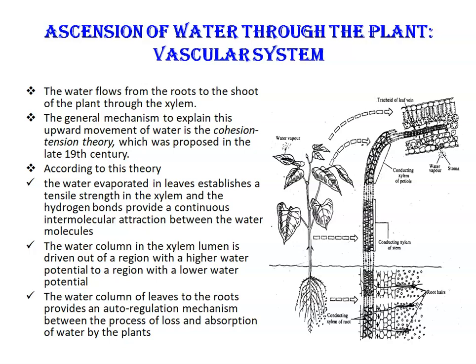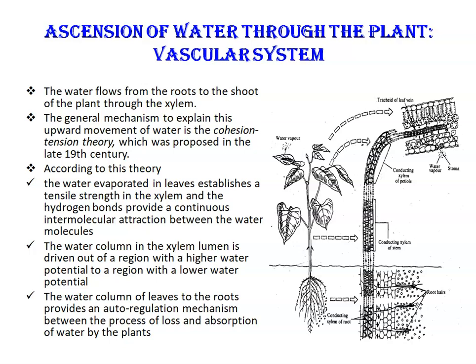In general, the mechanism to explain the upward movement of the water is the cohesion tension theory, which was given by Dixon and Joly in 1894. Basically, this theory holds that water evaporated in leaves establishes tensile strength in the xylem, where the hydrogen bonds provide a continuous intermolecular attraction, means cohesion, between the water molecules from the leaf to the root.